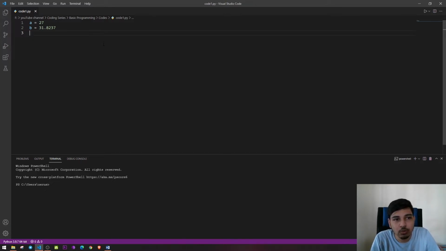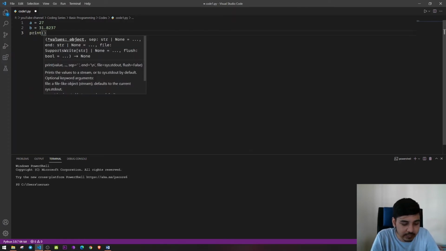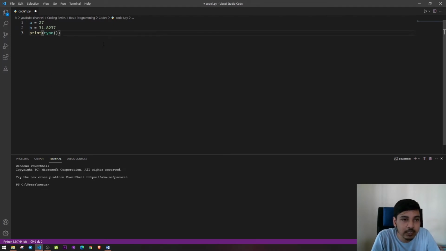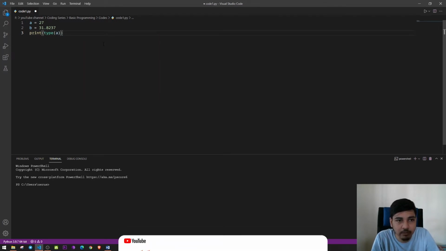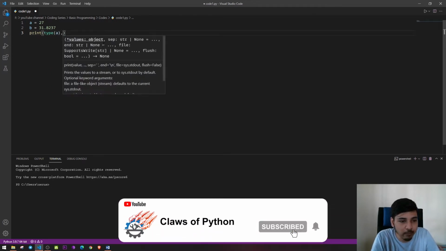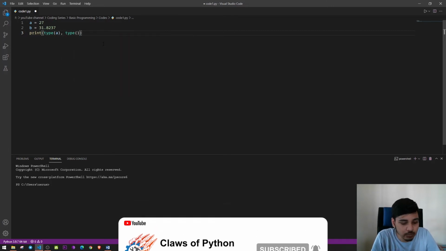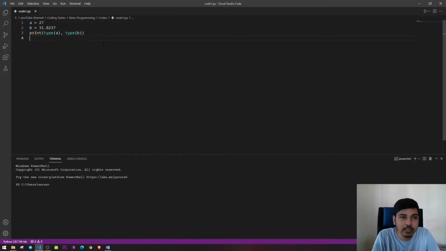And how do we know those are two data types, integer and float? We have a function called type that we can use to see which data type a variable is. If you want to print the data type of A, you can use this type function and call type of A. And then we can use type of B. Let's execute this. And if you see here, we have class int and class float.